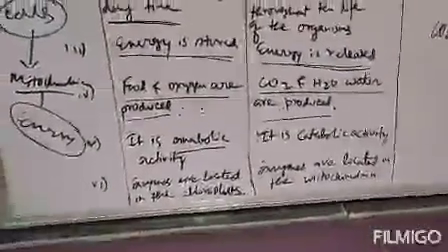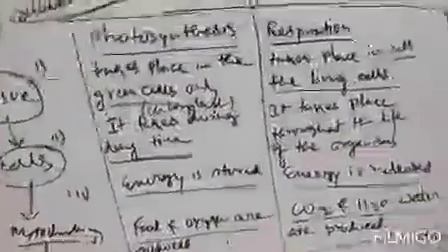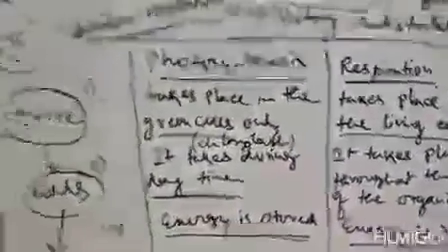Next, the last point, number 6. Enzymes are located in the chloroplast. The enzymes which are required in the photosynthesis process are located in the chloroplast, that is, in the leaf. Clear?